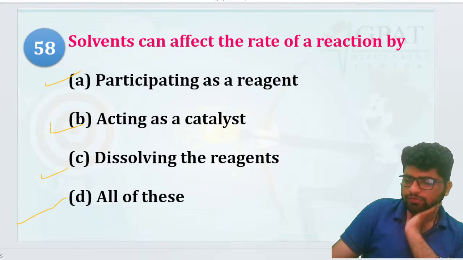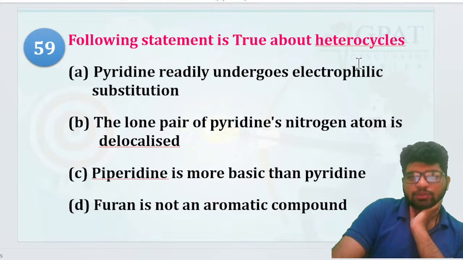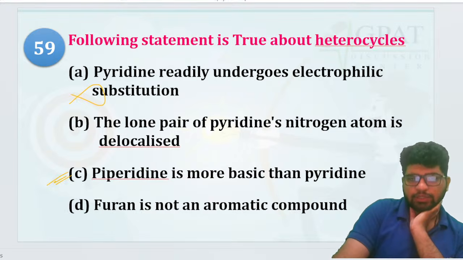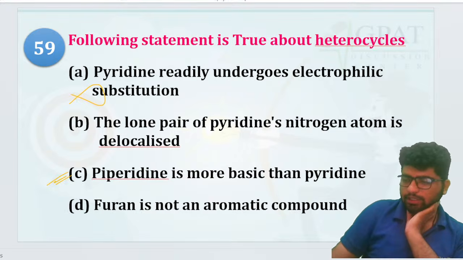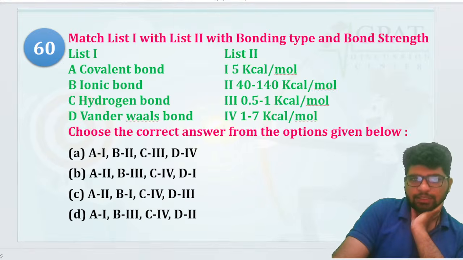That is going to be all of these. Very good. Let's go. Which following statement is true about heterocycles? Pyrimidine readily undergoes electrophilic substitution. That is not right, pyrimidine goes for nucleophilic. The lone pair of pyridine nitrogen is localized. No. Piperidine is more basic than pyridine. Yeah, that is right. Furan is not aromatic: wrong, furan is an aromatic compound. That is going to be piperidine, right?